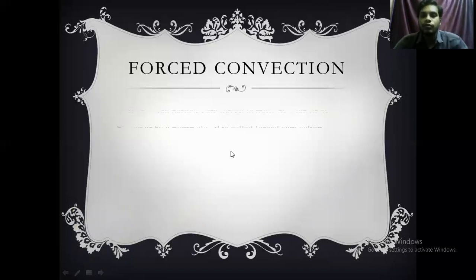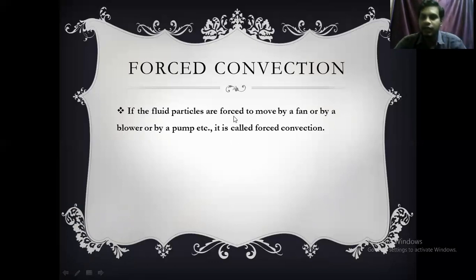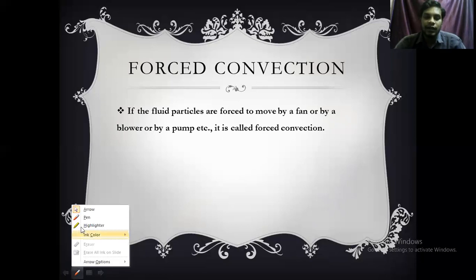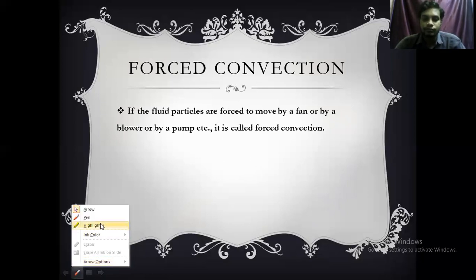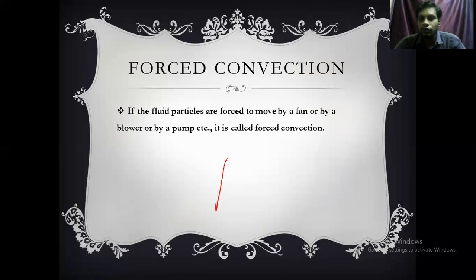So what do you mean by forced convection? If the fluid particles are forced to move by a fan or a blower or a pump, it is called forced convection. For example, let us say in your room we have exhaust fans. By using those exhaust fans, we are sending the air particles out of the room. We have the exhaust fans at the top of the building.